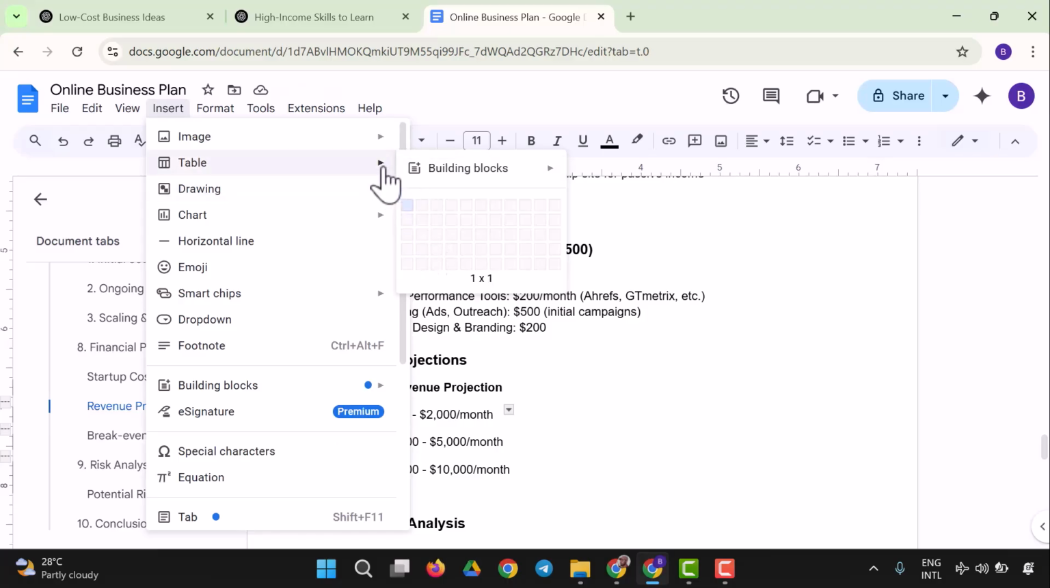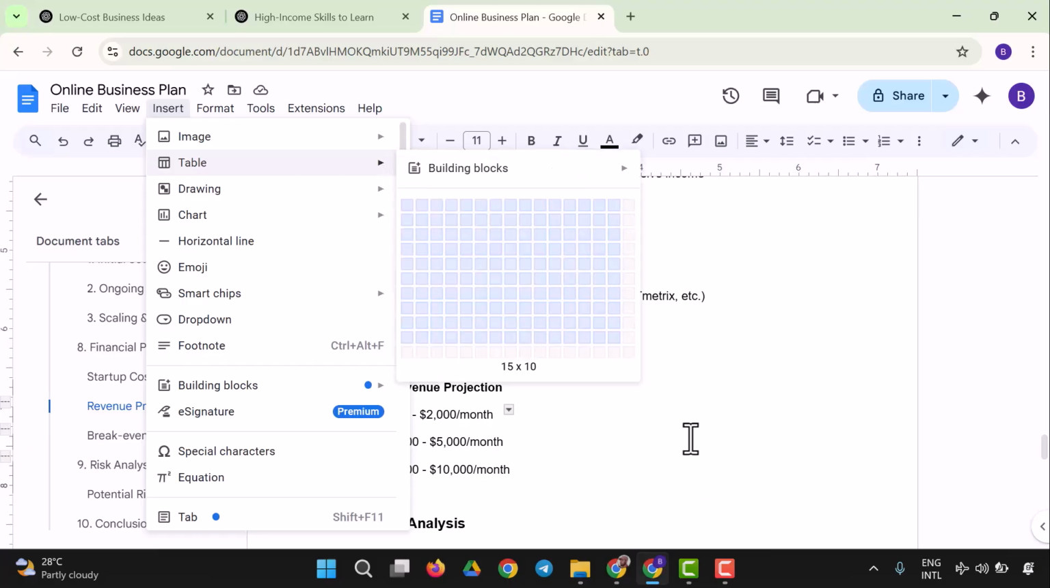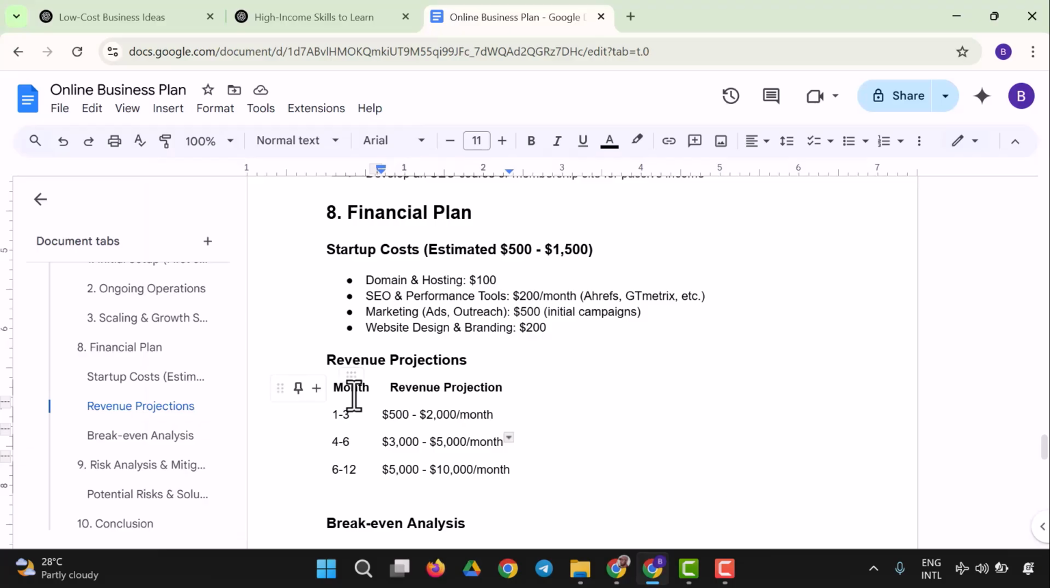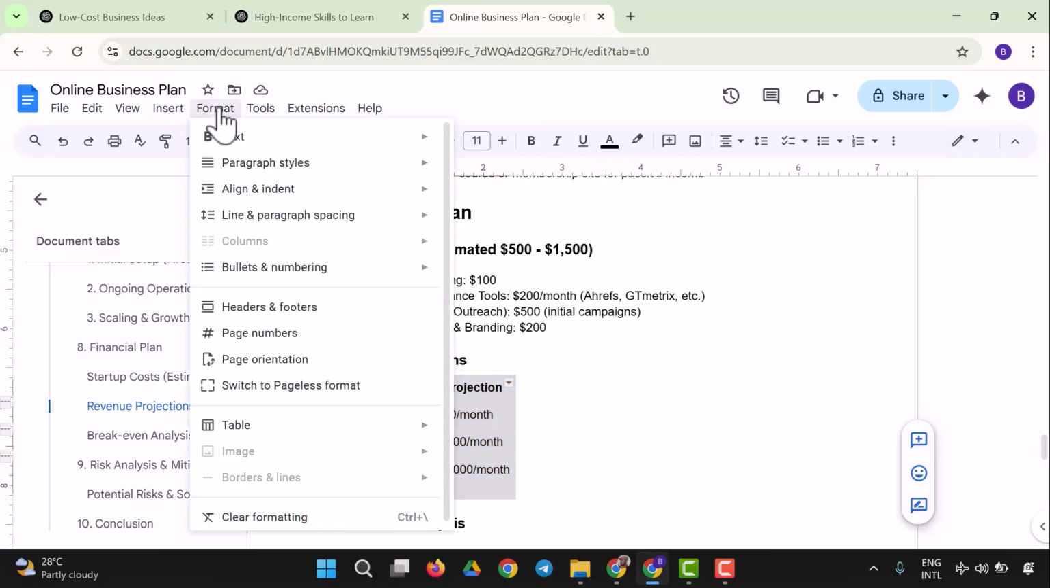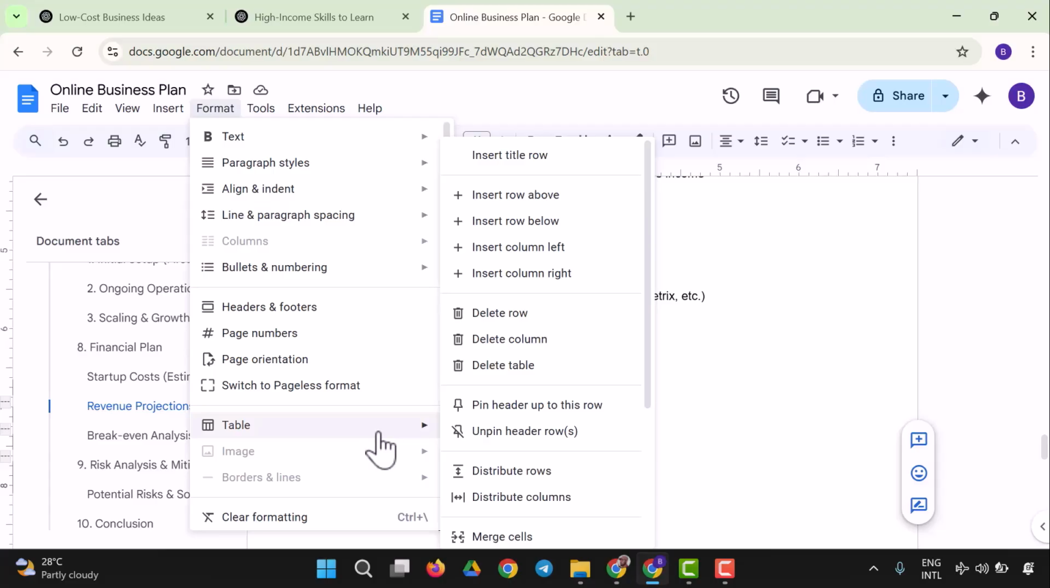So what you want to do now is to, let's see if there's anything like a design to design this table. So here we are. These are table right here. Pin header up to this row. So I could just insert more rows and all that. But here is a table, and I'm just going to try to see if there's a way we could design this. So you could say format, and that's what we're formatting. We're formatting the table. So here we have a table right here.